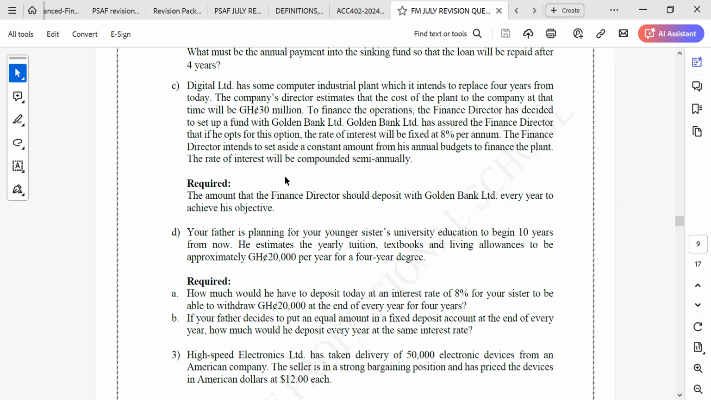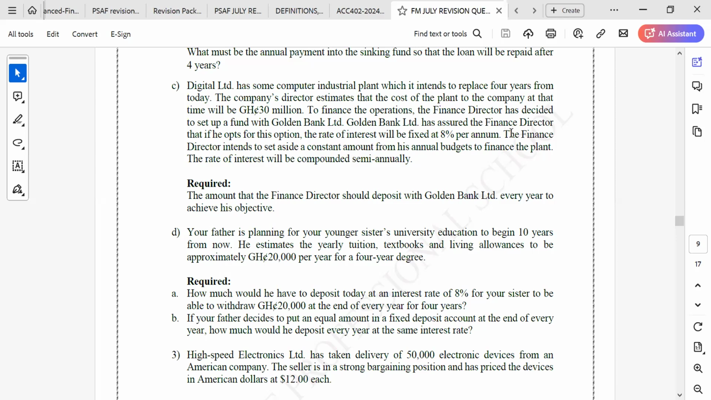Okay. No, that has not been stated, isn't it? I think it should be at the beginning because it says the finance director intends to set aside a constant amount from his annual budget to finance the plant. The rate will be compounded semi-annually. So the semi-annually is making me think it should be at the beginning. No, if it is silent, it should be at the end. If the question is silent, it should be at the end of the year.